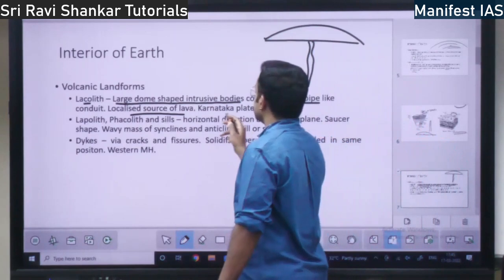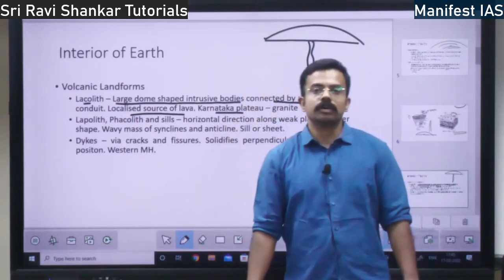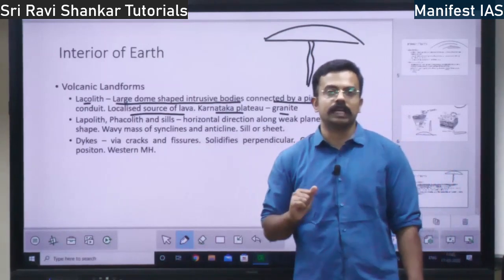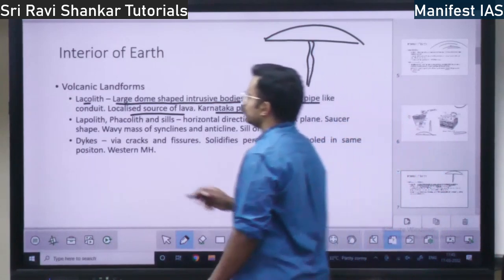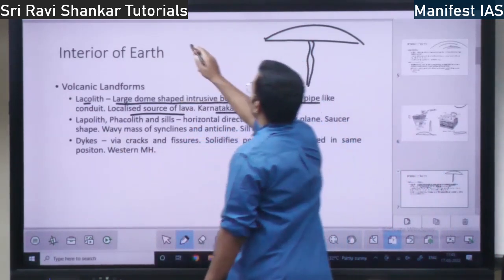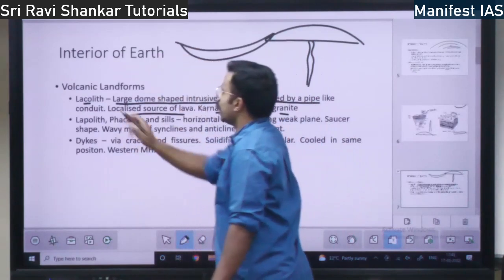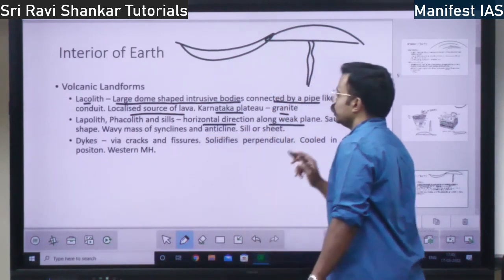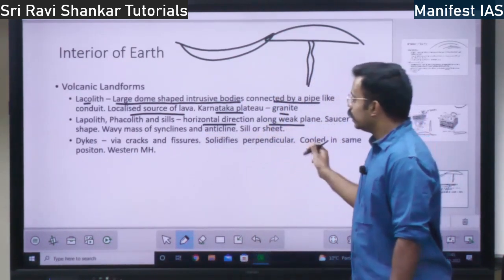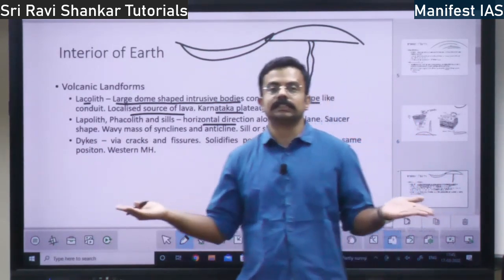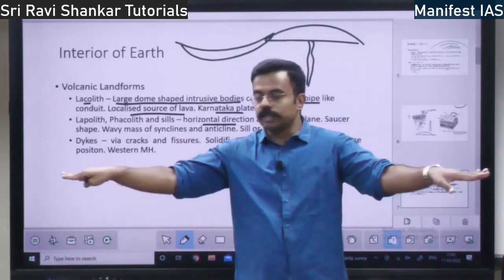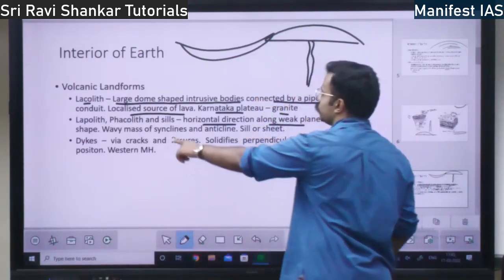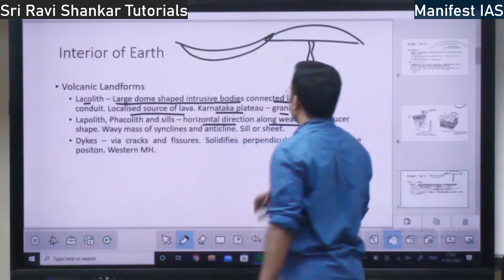So Karnataka plateau is the example of laccolith. Laccolith will also have granite. Karnataka plateau is the best example for laccolith, right? Then you have lapolith. So laccolith is in this form. If it is in the saucer shape, it is called lapolith, right? So horizontal direction along weak plane. Laccolith, phacolith, sills, what are they? They are horizontal bodies. If the lava goes in the horizontal position, not vertical, and cools in the horizontal position, you have these bodies, lapolith, phacolith and sills, right?